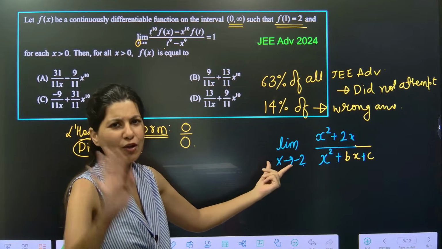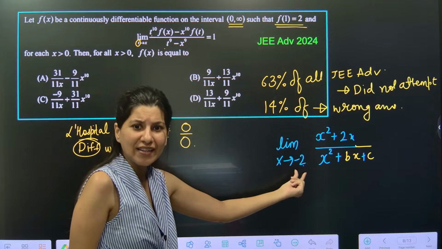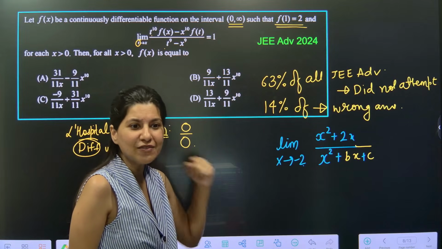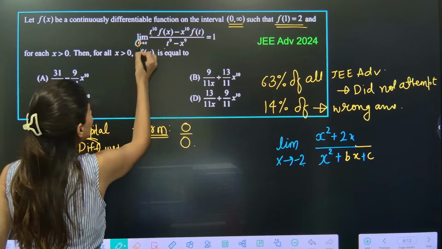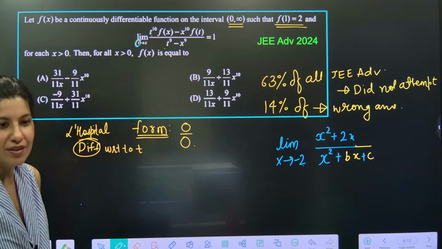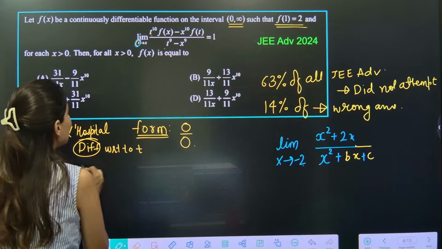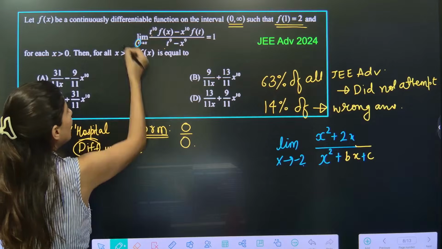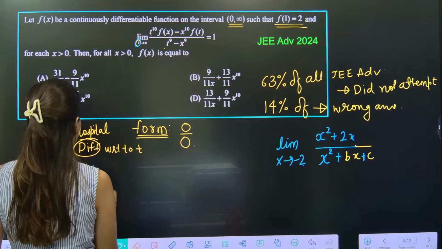You have to apply L'Hopital. Will you differentiate with respect to x or minus 2? Obviously, you will differentiate with respect to x. So here, with respect to this, you will have to differentiate. So x will be constant. Okay, so now differentiate. So the limit value will be equal to what? Limit t tends to x, and t.